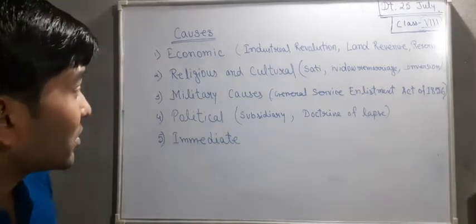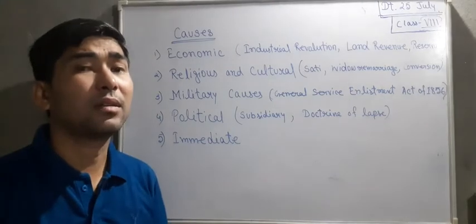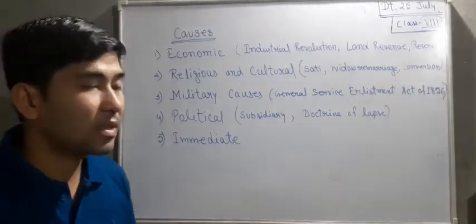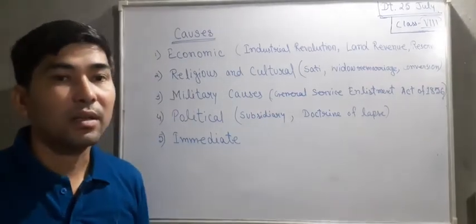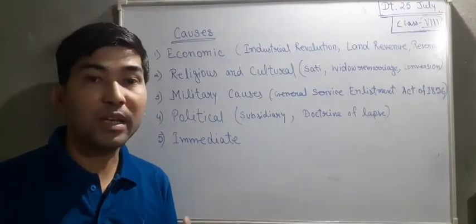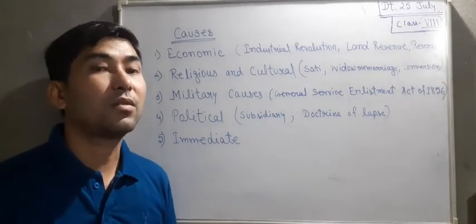Here we could see subsidiary alliance, doctrine of lapse, and many other techniques they used to capture land in India. Subsidiary alliance here means that a particular small nation, or small kingdom, they used to occupy, so conquer. How?